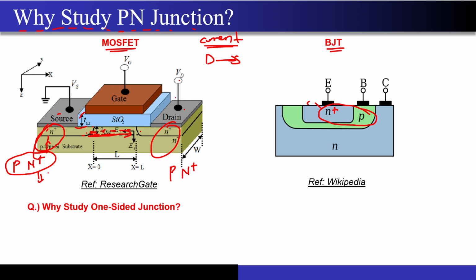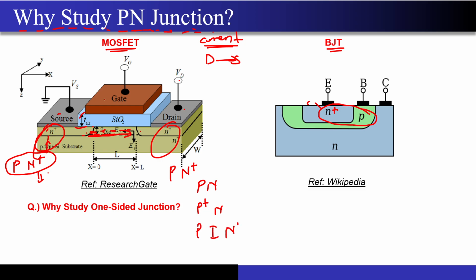So that's why it is so important to study the PN junction first in isolation, and once we understand the complete behavior of the PN junction, we will incorporate that learning while studying these devices, that is the MOSFETs and the BJT, correct? And you have also seen there were different kinds of junctions, right? PN, P plus N, then PIN was also there, correct?